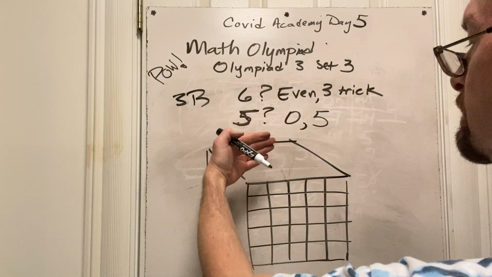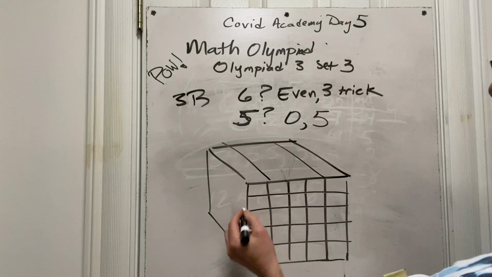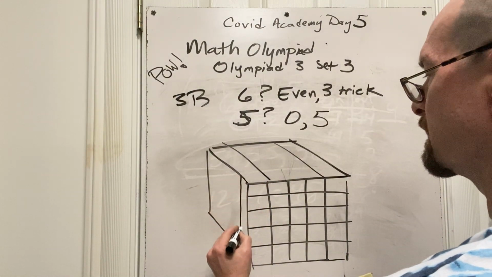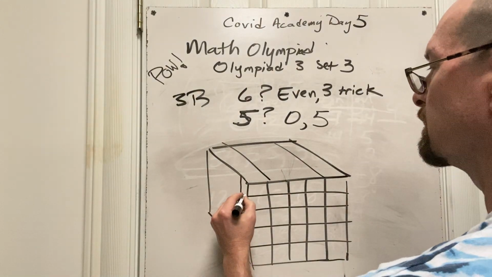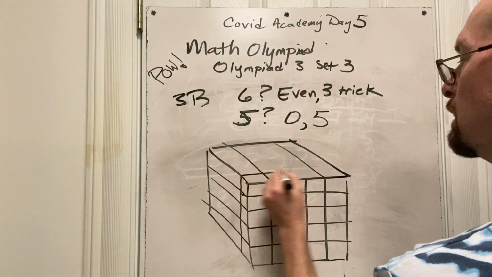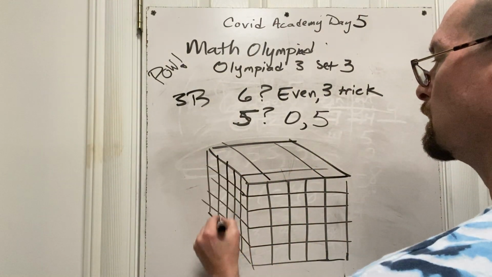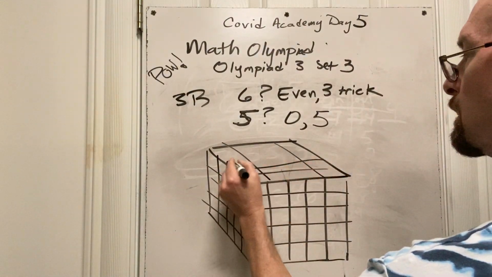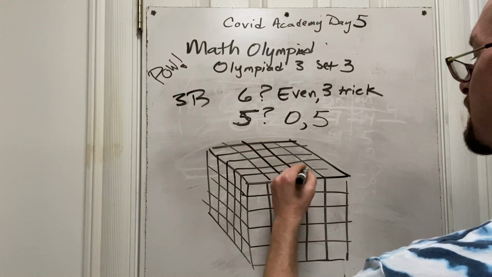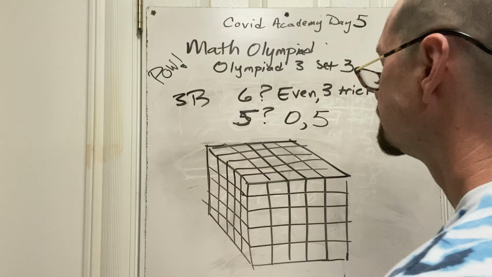Let's just draw this layer here. Okay, so now I got 5 by 5 by 5.